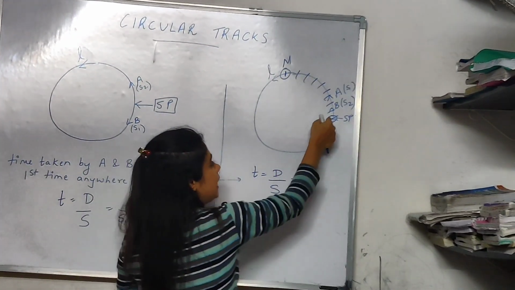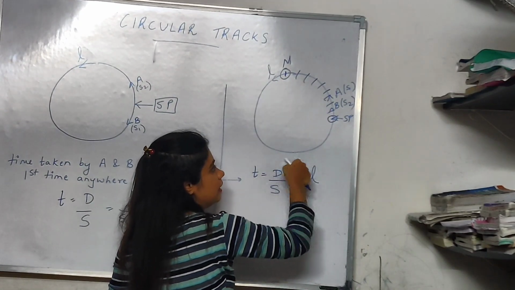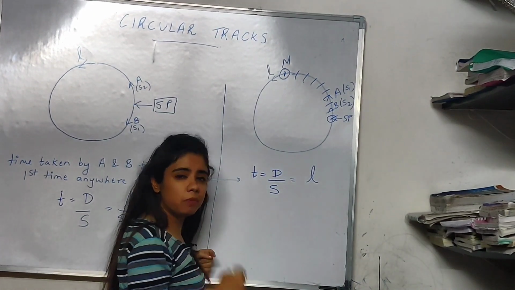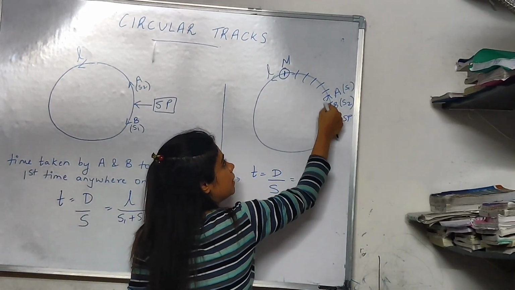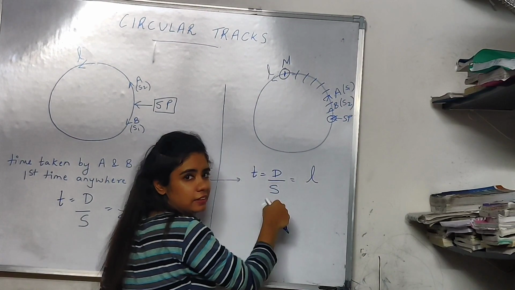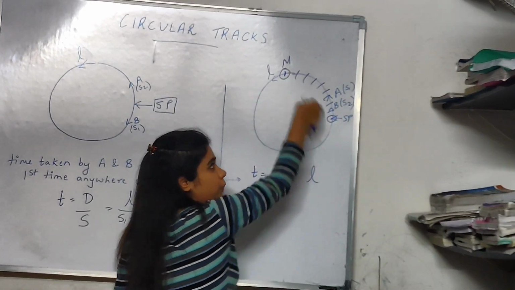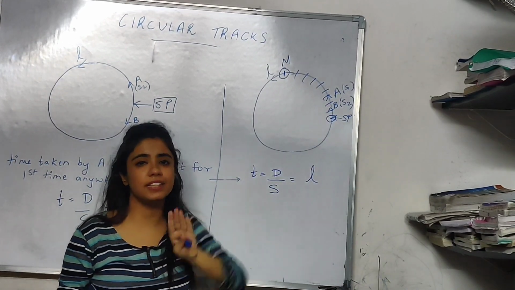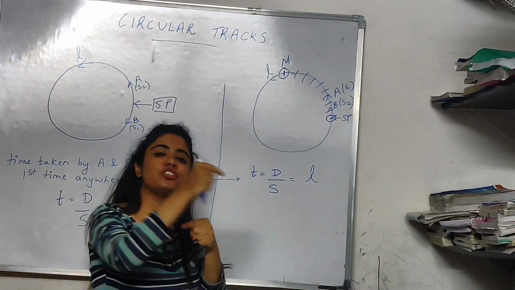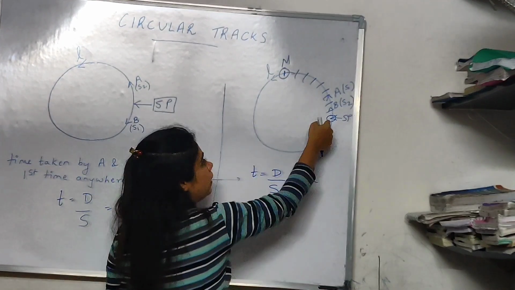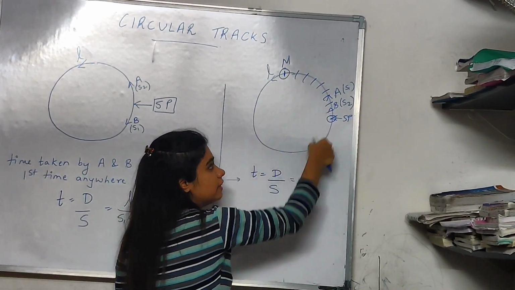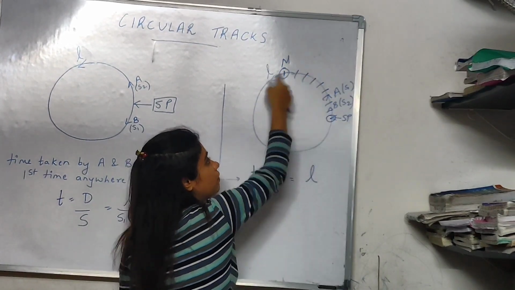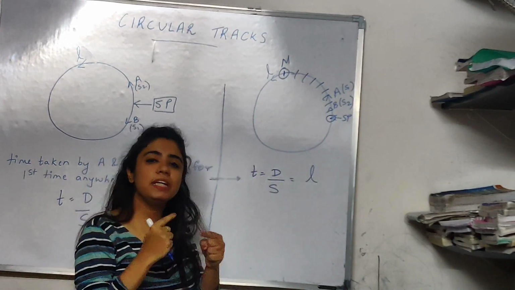Try to understand. A covered the entire circle, and once it reached the starting point, it continued ahead again. B's speed was very slow, so B in the meanwhile could cover only this distance. So this distance, this point, is covered by A also and by B also. So we don't consider that distance. How much extra did A cover? A had to cover one entire circle and then cover this extra part. So A had to cover the entire circle to meet B.